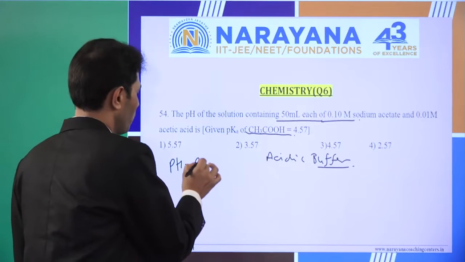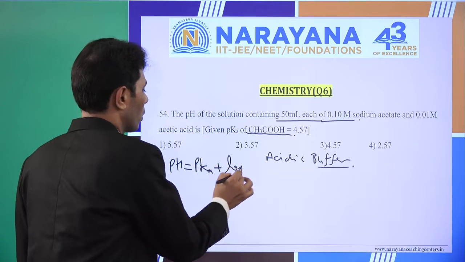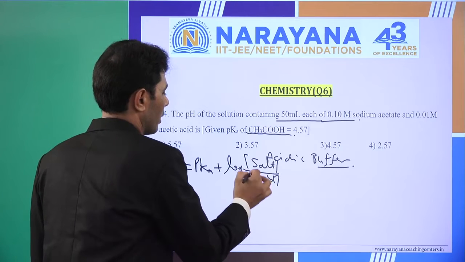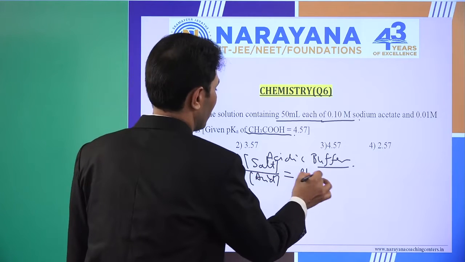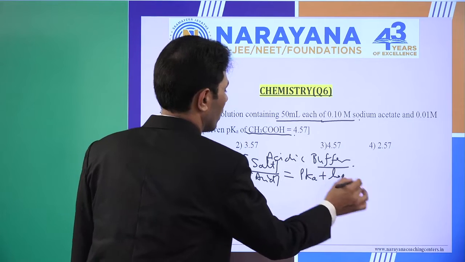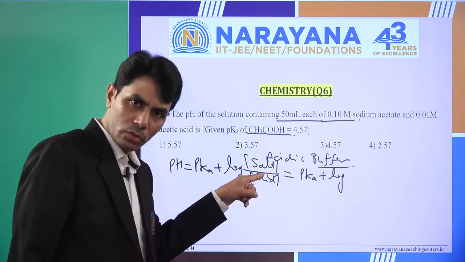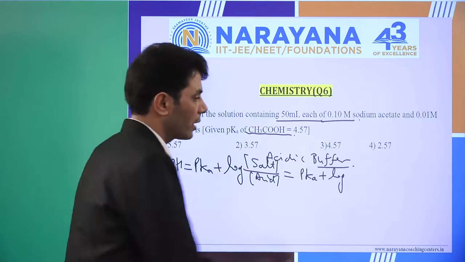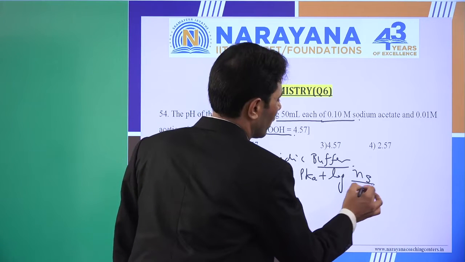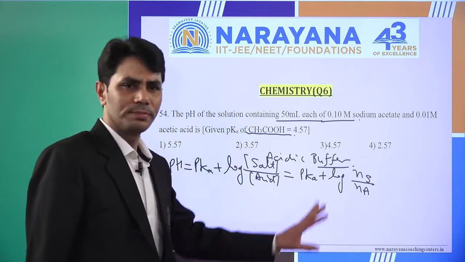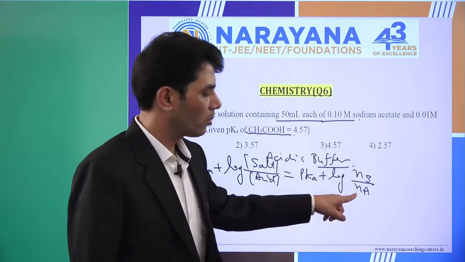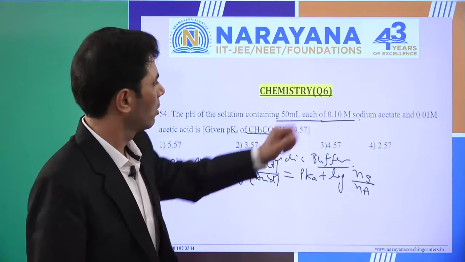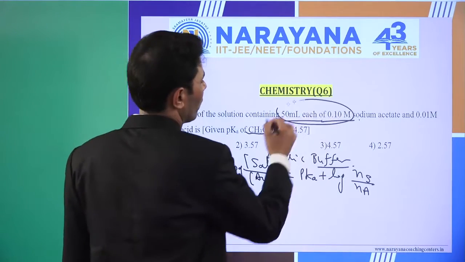And what is the formula for the acidic buffer? pH is equal to pKa plus log of concentration of salt divided by concentration of acid. In other words, pKa plus log of number of moles of salt by total volume divided by number of moles of acid by total volume; the volumes cancel. So directly, number of moles of salt divided by number of moles of acid. How can we calculate the number of moles of salt and acid? Molarity and volume both are given, 50 ml of each.